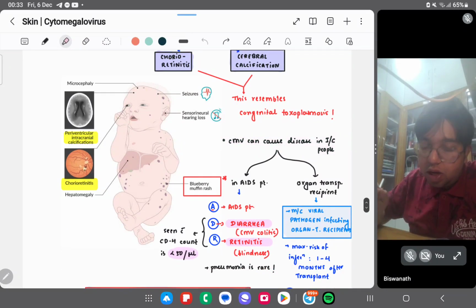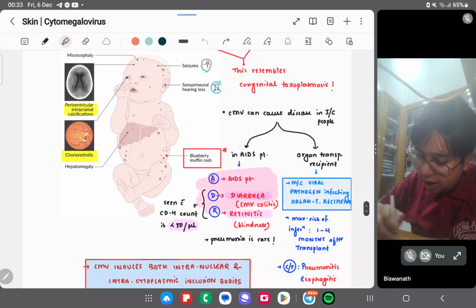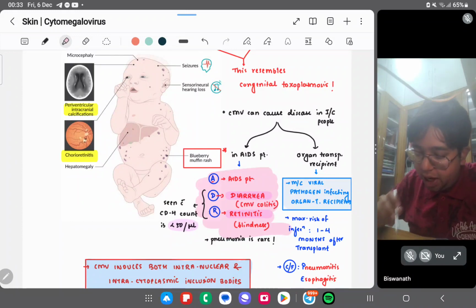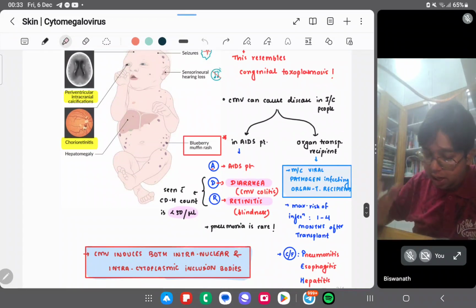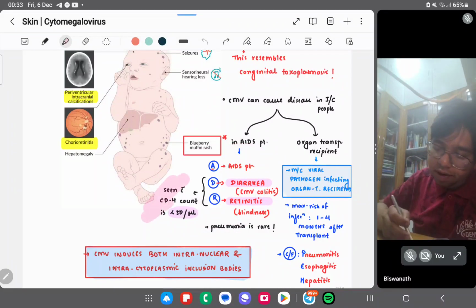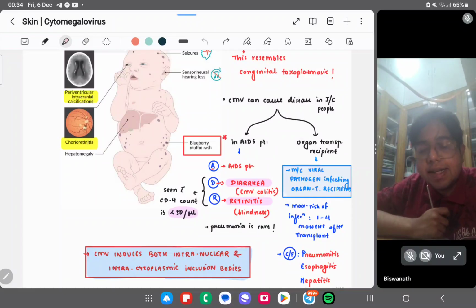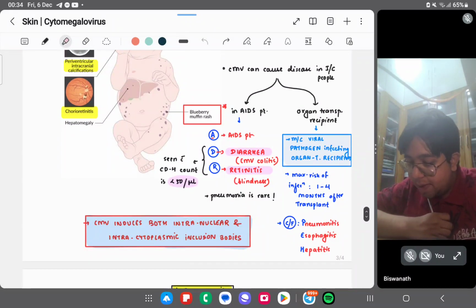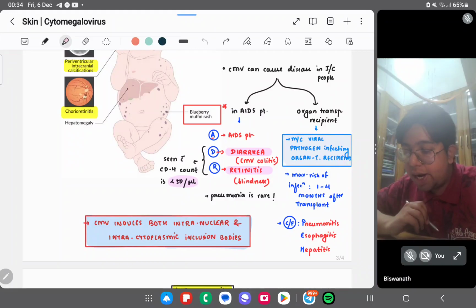CMV can cause disease in the immunocompromised. In AIDS patients and organ transplant recipients, it can cause disease, right? So in AIDS patients, just remember ADR: it can cause diarrhea and retinitis in AIDS patients, seen when the CD4 count is less than 50. This you have to remember, right? Less than 50. Pneumonia is there. Then organ transplantation: the most common viral pathogen infecting organ transplant recipients.